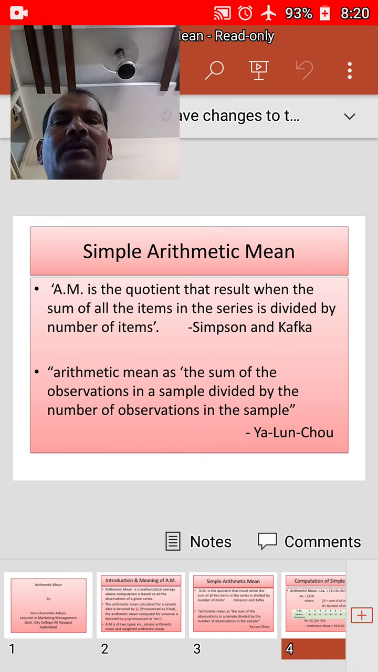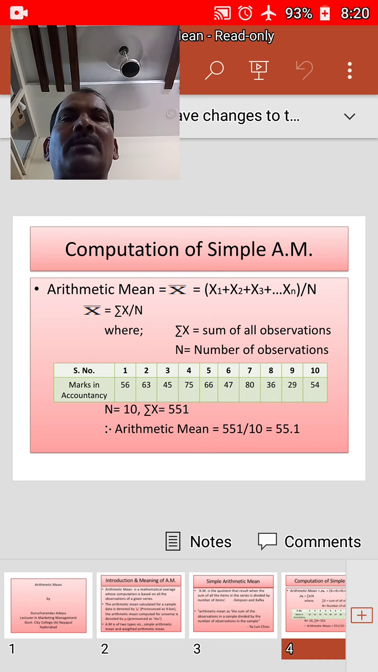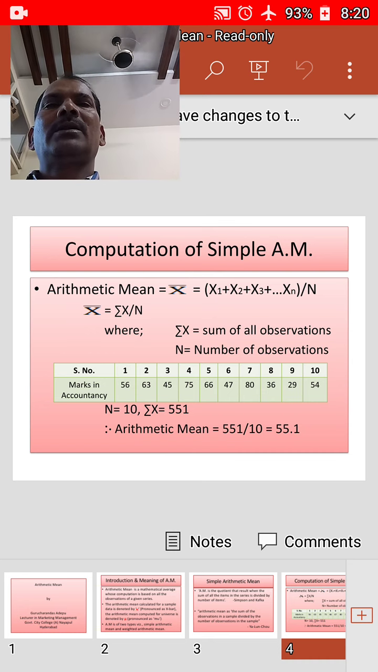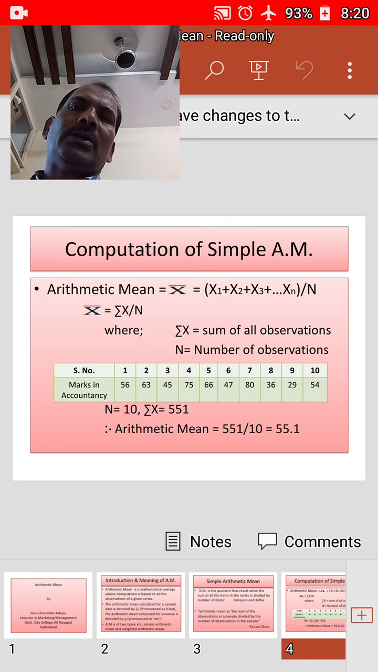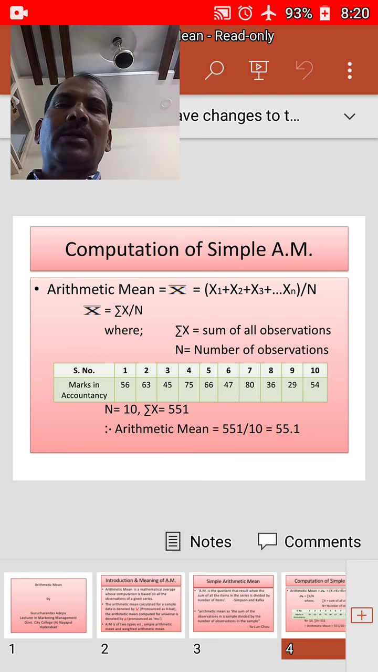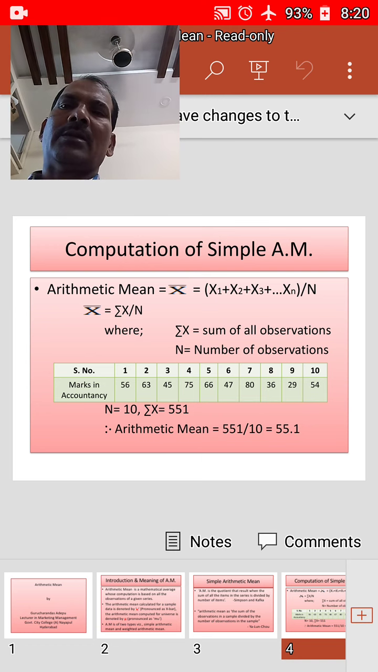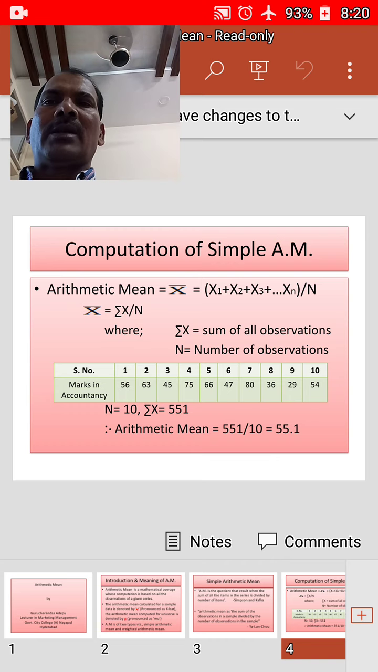Then computation of simple arithmetic mean. Arithmetic mean is computed for the data relating to individual, discrete and continuous series. First we will discuss individual series. Arithmetic mean for the data of an individual series can be computed either by the direct method or the shortcut method. First we will see the direct method.